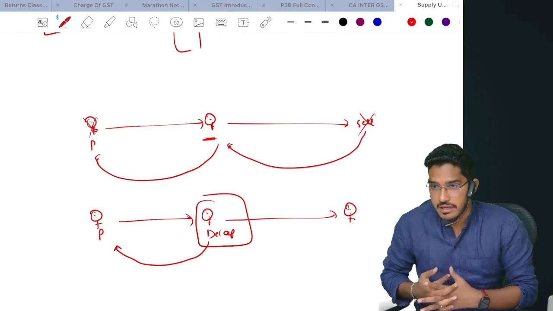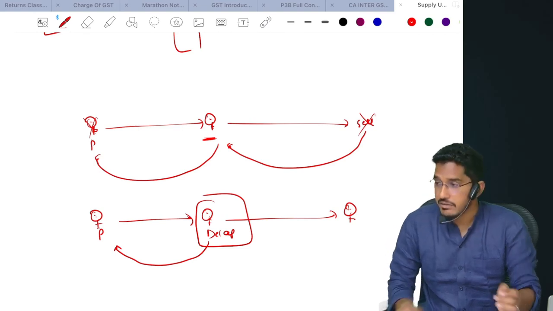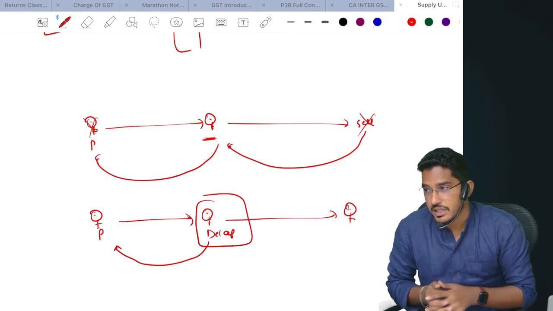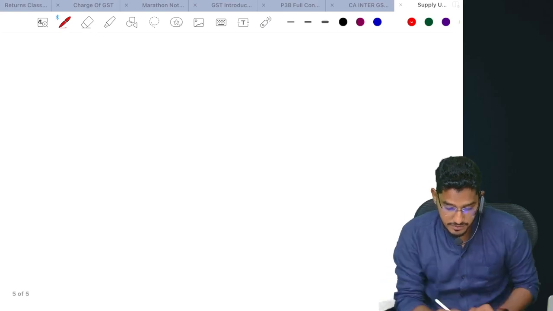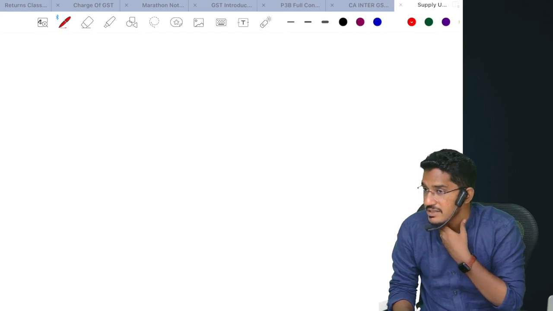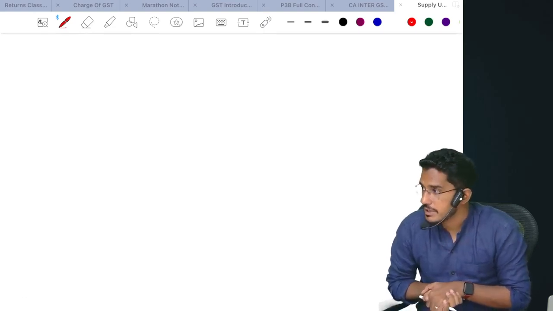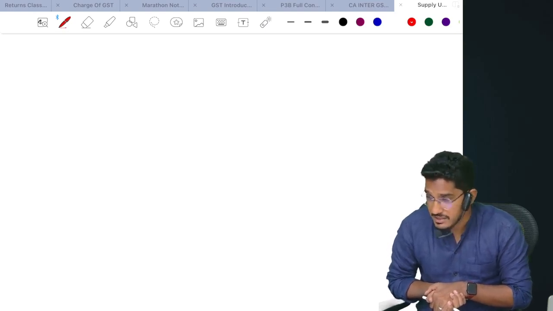Now we have the last activity which will be covered. The last activity we have under para number 4 of schedule 1, which if done even without consideration will be deemed as supply, relates to, once again, importation of services. Regarding importation of services, we have already seen one clause. What is that? Section 7 subsection 1 clause B, where they have told that consideration is compulsory. In order to qualify as supply under subsection 1 clause B, consideration is a must.